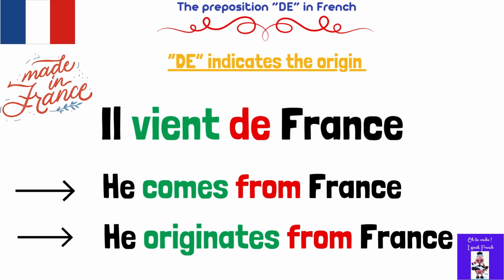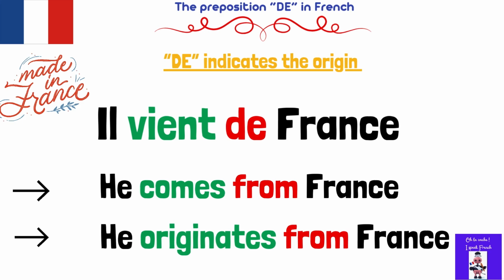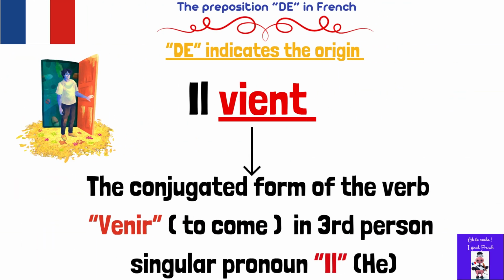Il vient de France, which means he comes from France, or he originates from France. Il vient. Vient is the conjugated form of the verb venir, which means to come, in third person singular.